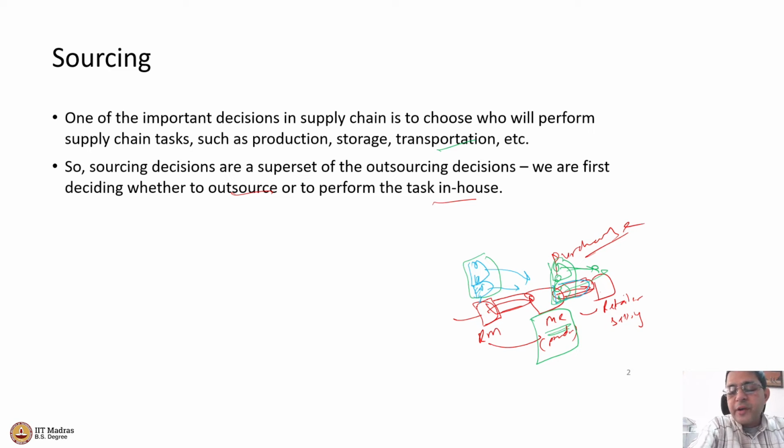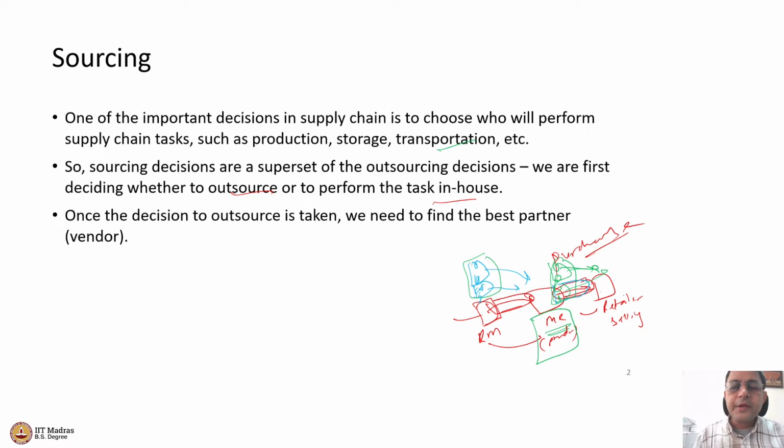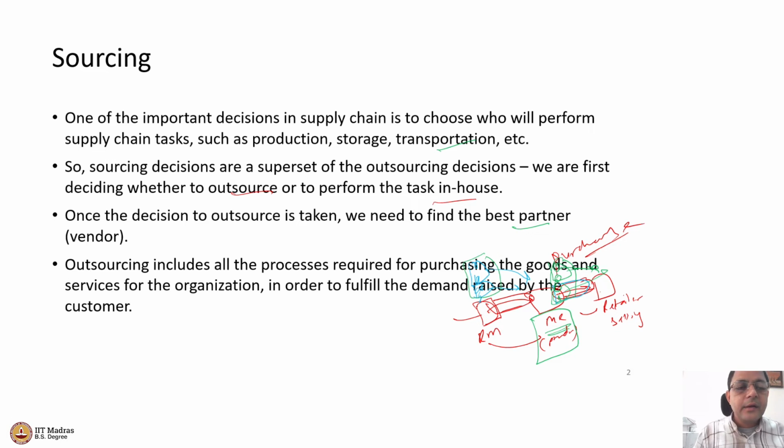We may choose the same vendor, we may choose a different vendor, but there are so many transport corporations that can do this for you. I can give the contract to anybody. Now, how do I decide that? We need to find the best partner, the best vendor, whose capability matches our requirement and whose costs are matching. So all those decisions have to be taken.